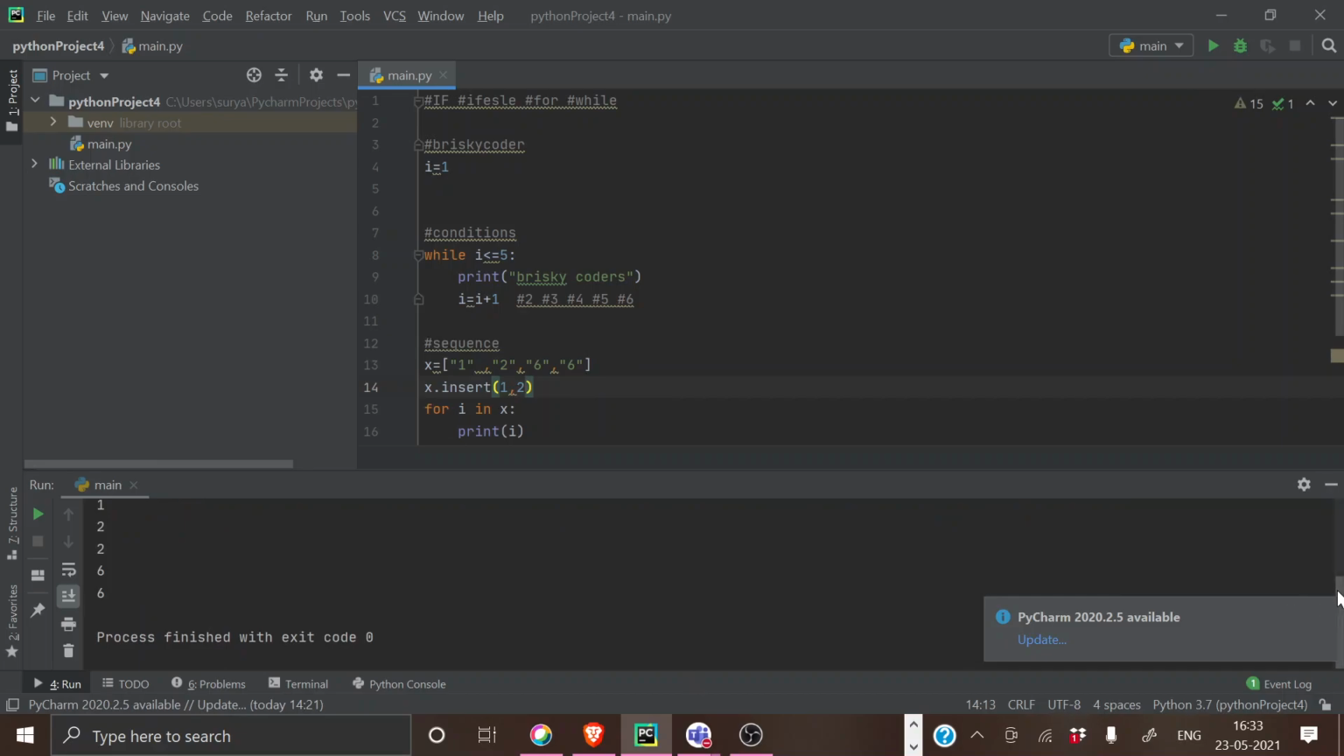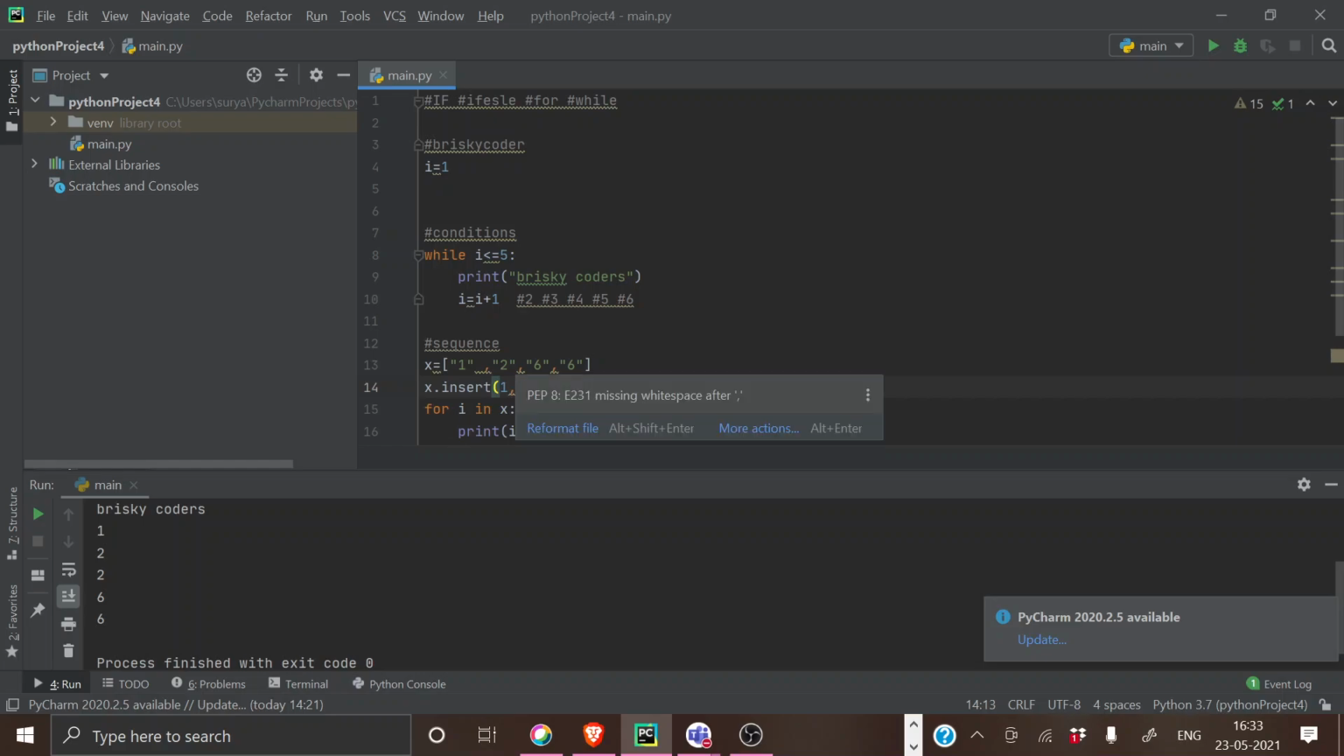See, I've added it. This is what you asked, right? I have just added 2 in the second position. See, the number printed is 1, 2, 2, 6, 6. You understood how I added the 2 in the first index? Here, 1 is the zeroth index, 2 is the first index.